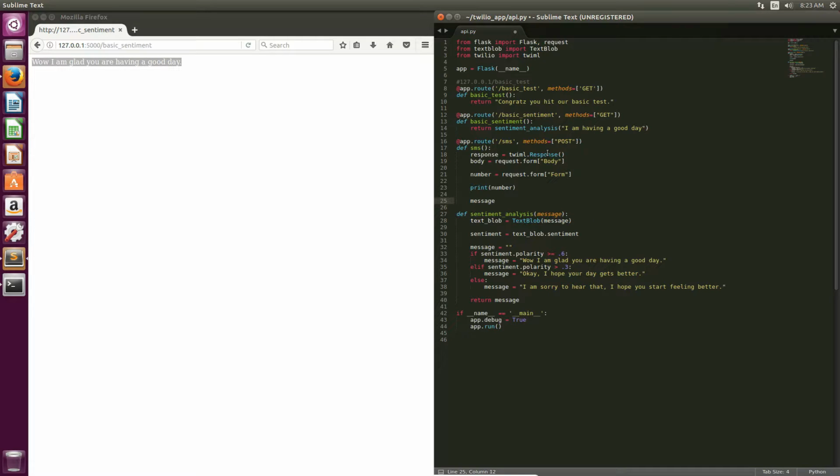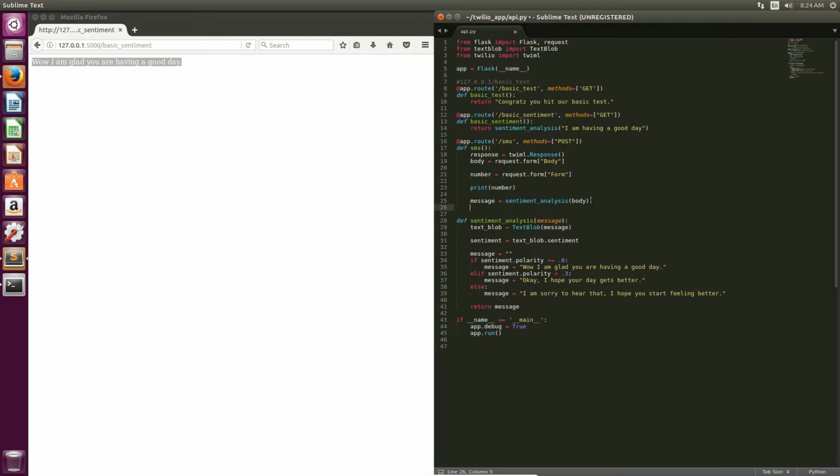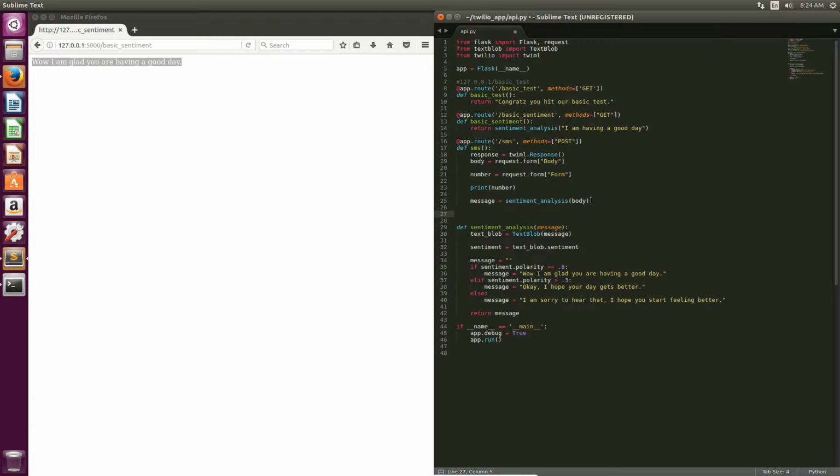We're going to create our message, and that's going to equal sentiment_analysis, and we're going to pass in the body of our text message. That's going to run through all of our sentiment analysis code and return the message that we have selected. Whether the body of the text is good, bad, or okay, it's going to return the message, and it's going to be set there in the message variable.